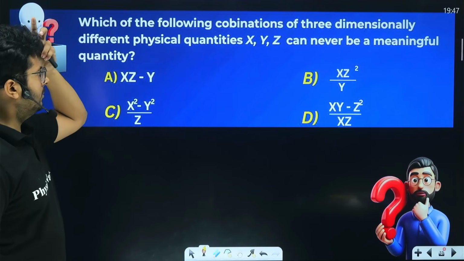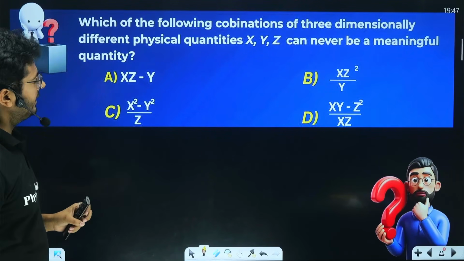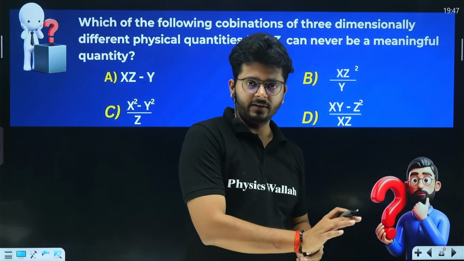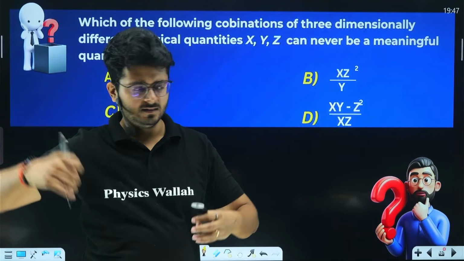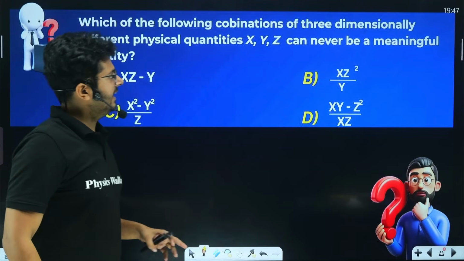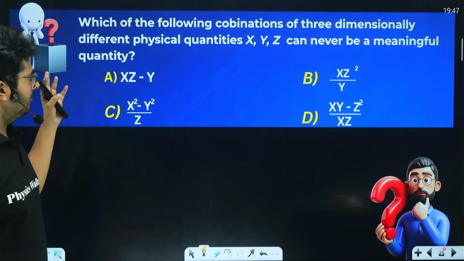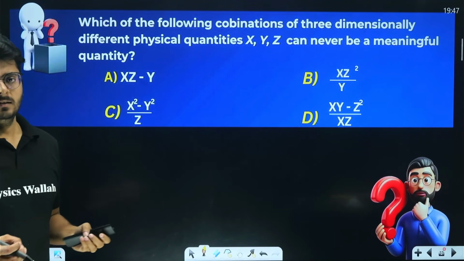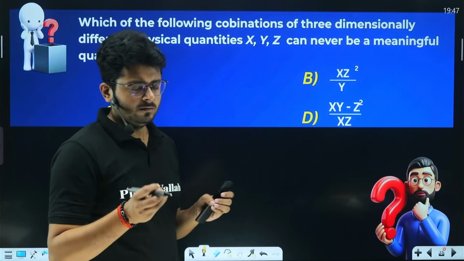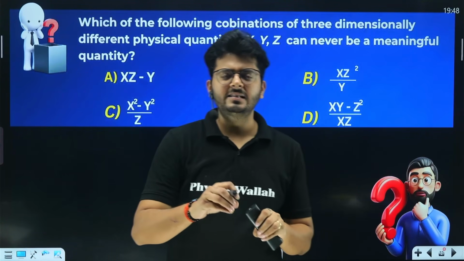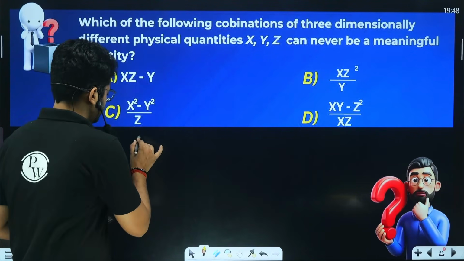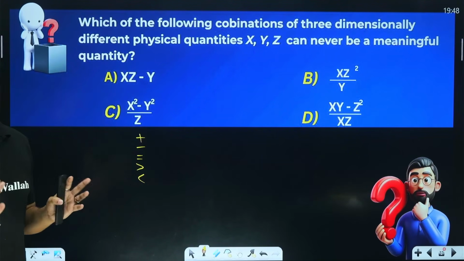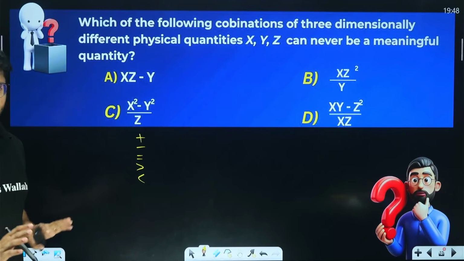Which of the following combinations of three dimensionally different physical quantities x, y, z will never represent a meaningful quantity? If one is length, one is volume, one is, let's say, area, anything, they can never be a meaningful quantity. So you know that dimensionally different quantities cannot be separated by the signs plus, minus, equals to, greater than, less than. If two things are dimensionally different, they cannot have this relation between them.